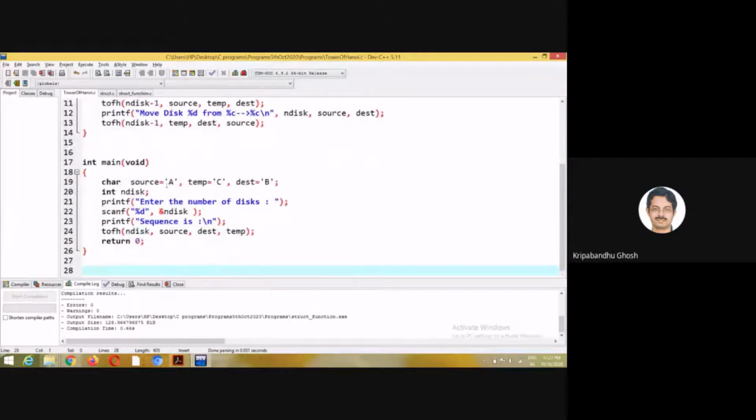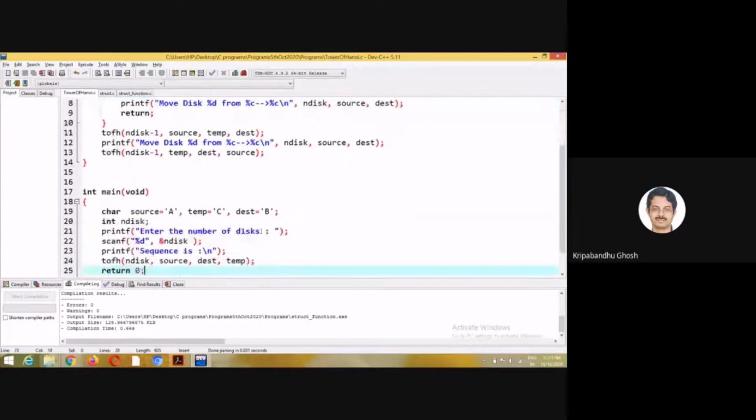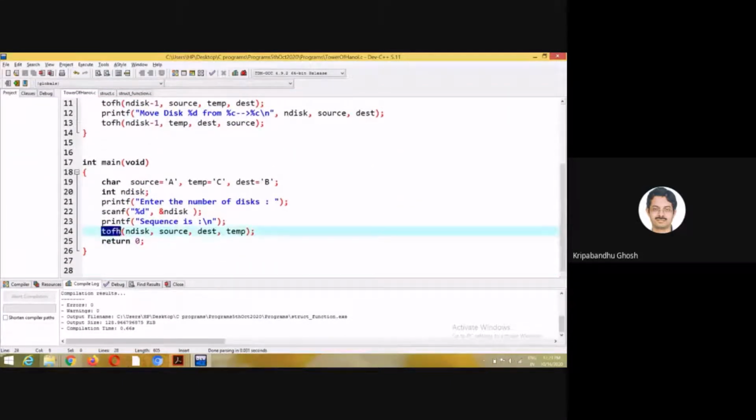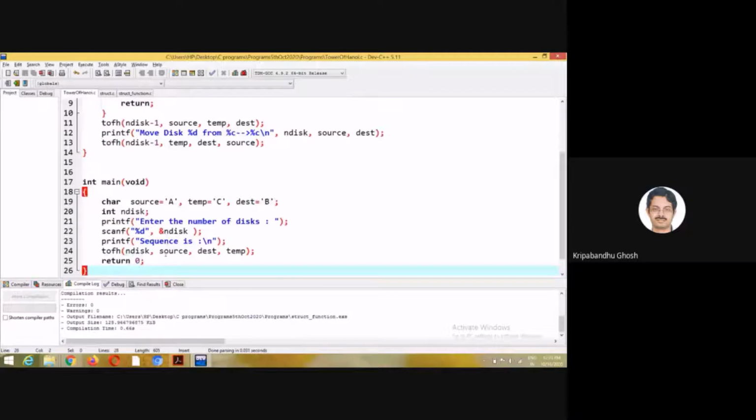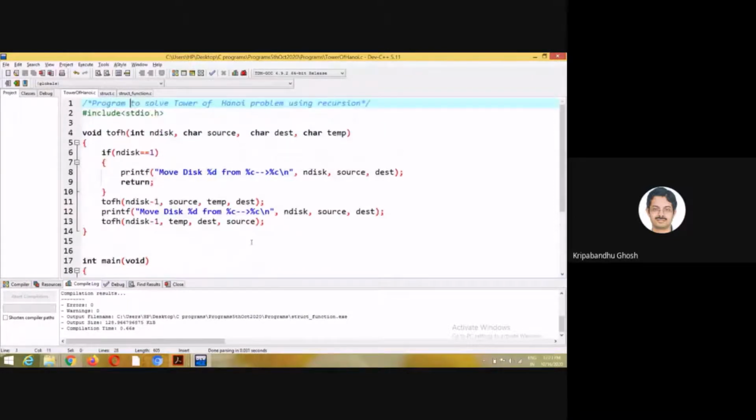Source is A, destination is B, and temporary, using which you are going to do the swap, is C. So for a certain number of disks, you have to call this function with number of disks, source, destination, and temp. See what is happening when this function is getting called. This is a recursive solution of the problem.